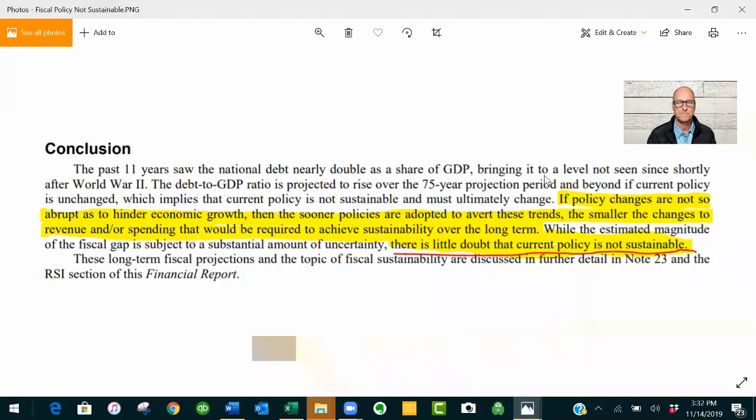In other words, the sooner we start fixing our financial house, the less pain will be incurred later on, because if we don't, debt continues to rise, interest continues to rise, and take a bigger chunk of the overall spending. And to get that in order, there will need to be higher taxes on everybody. And it could be draconian the longer that the country waits.